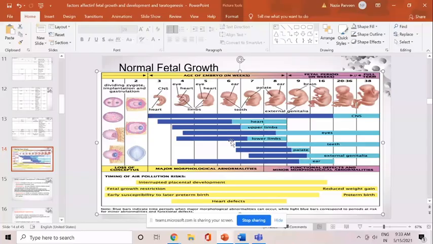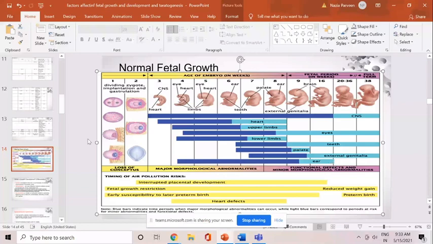Okay. Similarly, for all the other organs, like the CNS, CNS is majorly affected if affection occurs during this phase, and later on it is minorly affected. Similarly, heart formation can be majorly affected during this phase, and it can be minorly affected during this phase. Similarly, upper limb, eyes, lower limbs, teeth, palate, external genitalia, ear. Okay.